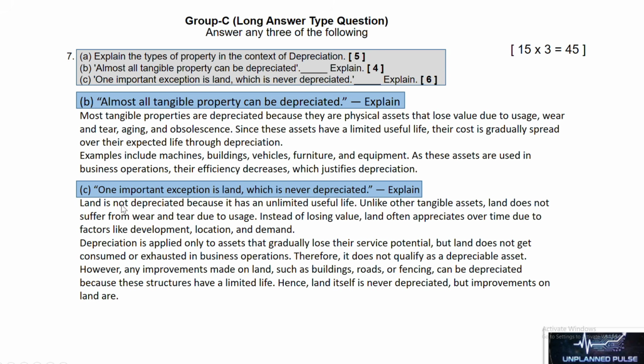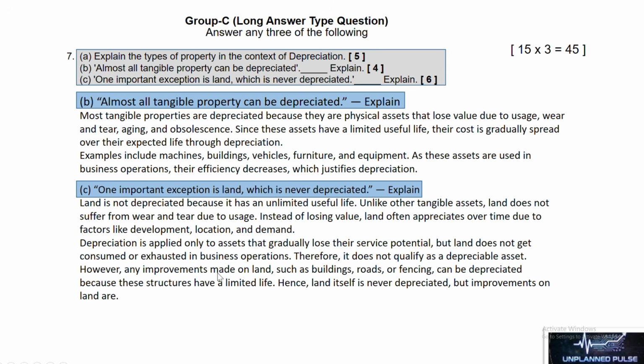Explain. Land is not depreciated because it has an unlimited useful life. Unlike other tangible assets, land does not suffer from wear and tear due to usage. Instead of losing value, land often appreciates over time due to factors like development, location and demand. Depreciation is applied only to assets that gradually lose their service potential, but land does not get consumed or exhausted in business operations. Therefore, it does not qualify as a depreciable asset.